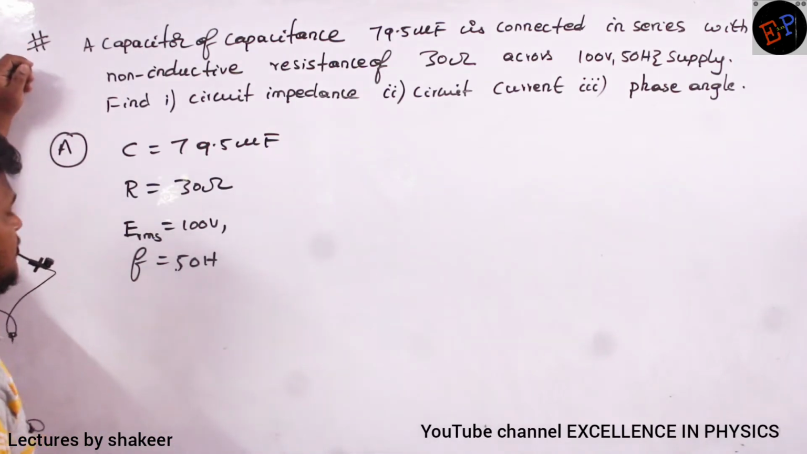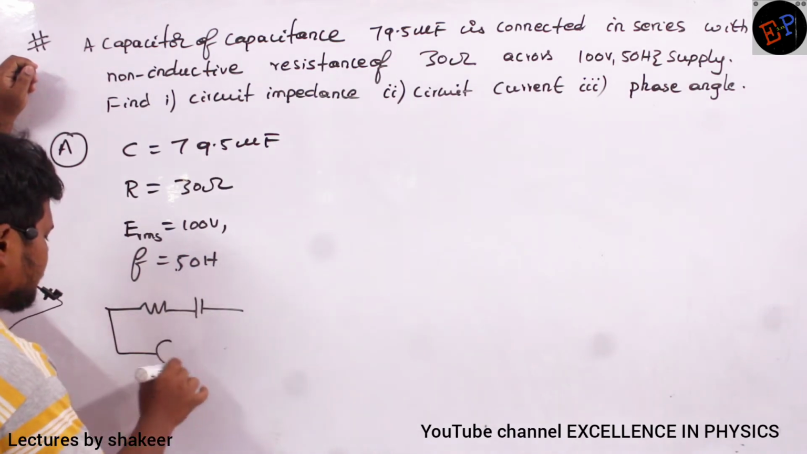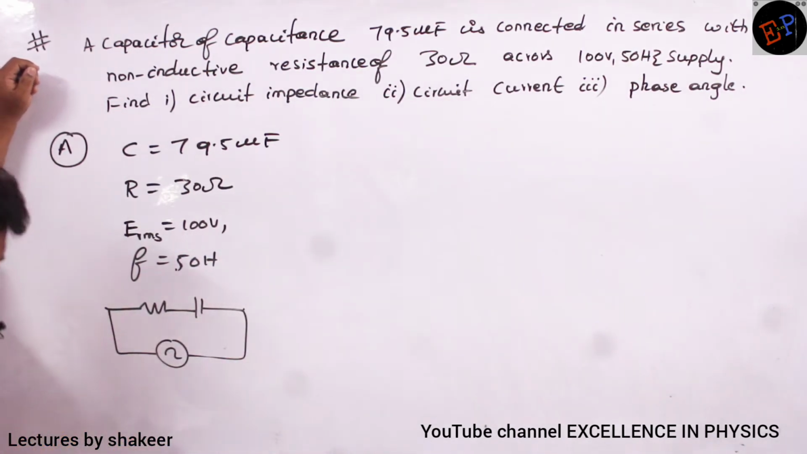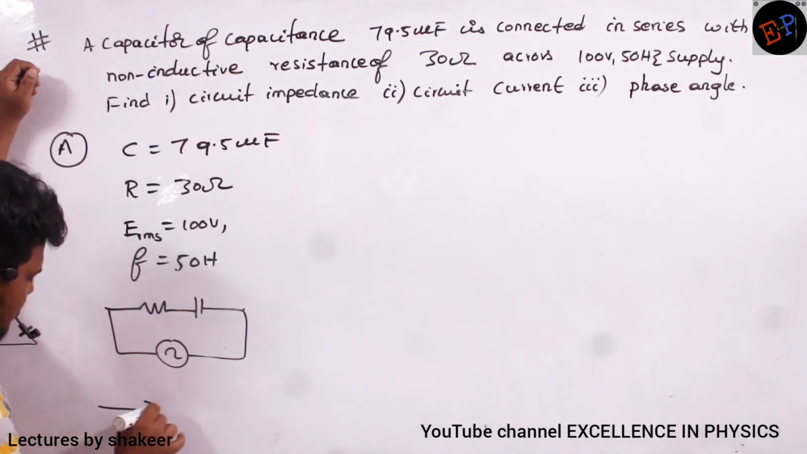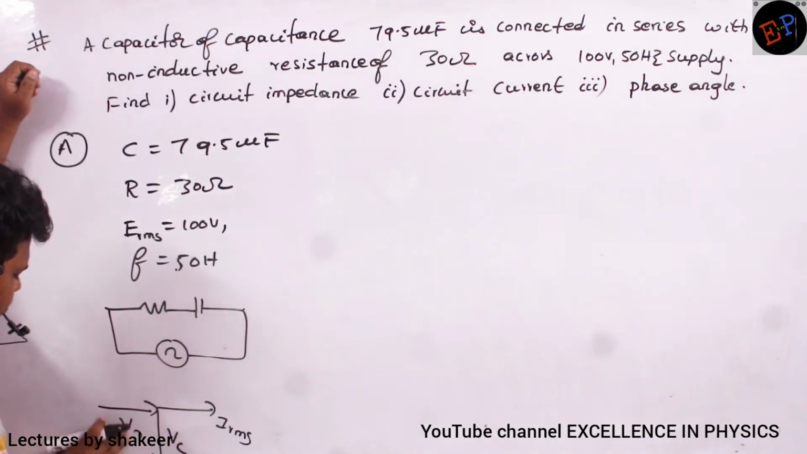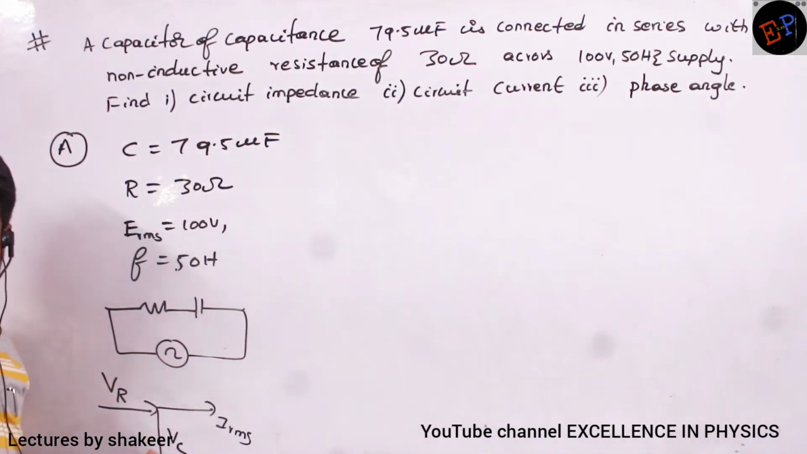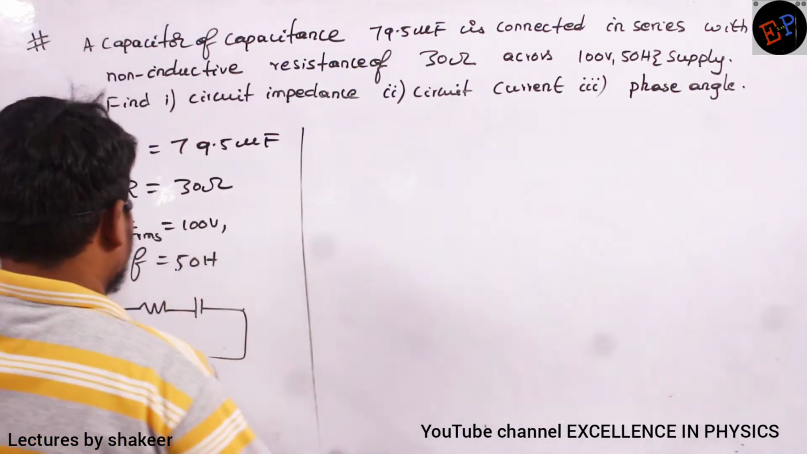So the phasor diagram of the RC circuit. This is the RC circuit, and how will the phasor diagram be? This is VR, the voltage drop across the resistor. This is IRMS, and this is VC. In the case of a capacitor, the voltage drop lags the supply current by 90 degrees. So this is my supply voltage ERMS, and its value is already given as 100 volts. Clear?